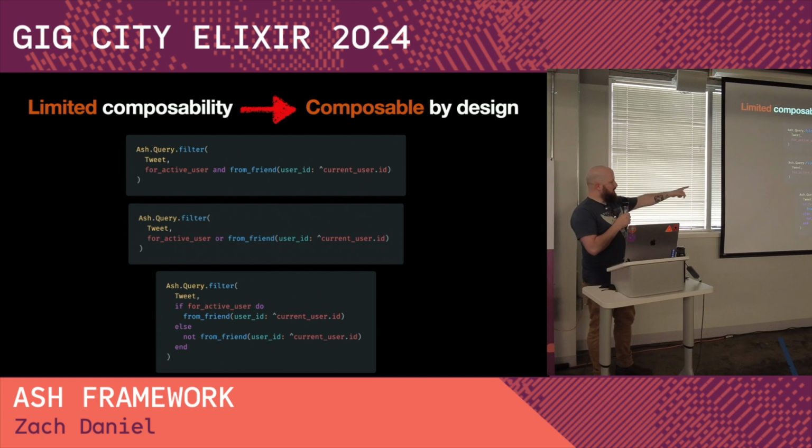We can also compose them in ways that you would never even have thought of, which is we can say if for active users, then it should be from my friend. Otherwise, it should not be from my friend, right? And this will all get compiled down to the necessary SQL, the equivalent SQL expression.